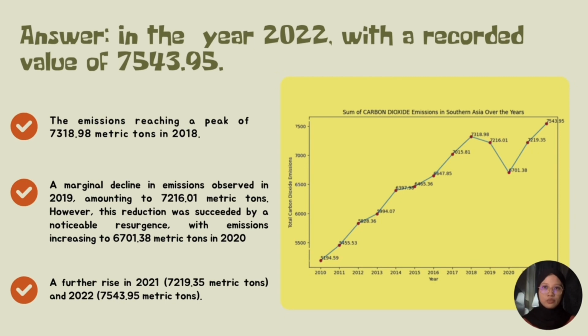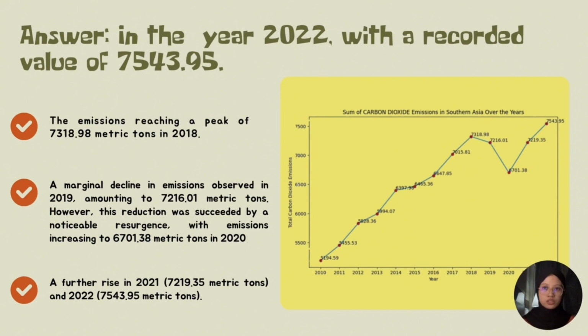Based on the line graph, we can see that Southern Asia experienced its highest carbon dioxide emissions in 2022, reaching a peak of 7,543.95 metric tons. The preceding decade saw a consistent rise, starting at